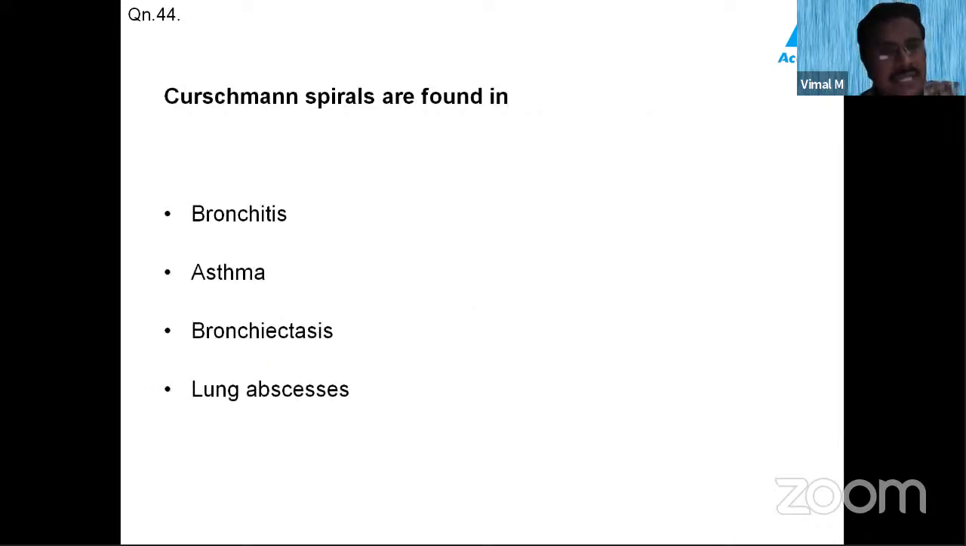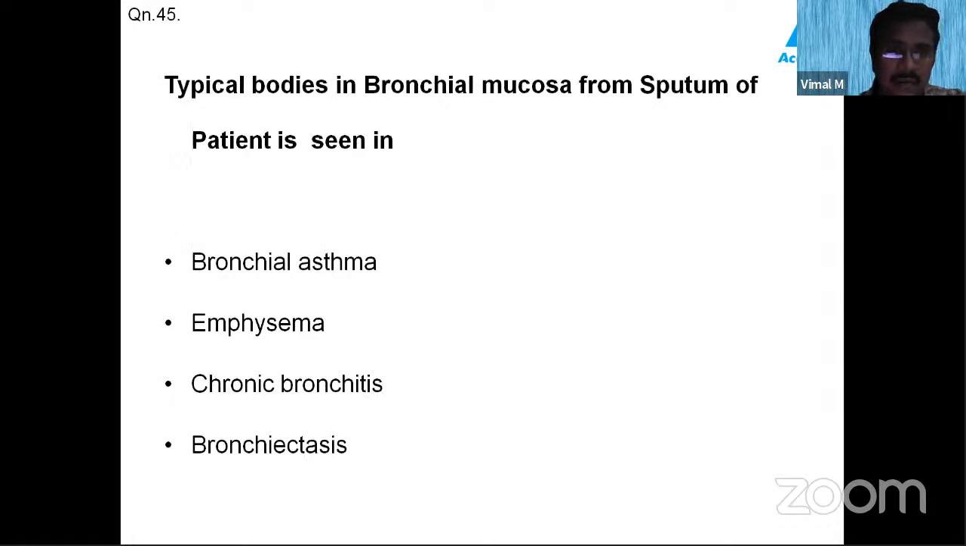Now let us see this question. Kirschmann spirals are found in bronchitis, asthma, bronchiectasis, lung abscess. So they are asking where you will see the Kirschmann spirals. So solve this question. Typical bodies in bronchial mucosa from sputum of the patient is seen in bronchial asthma, emphysema, chronic